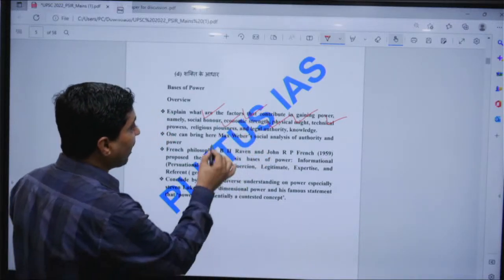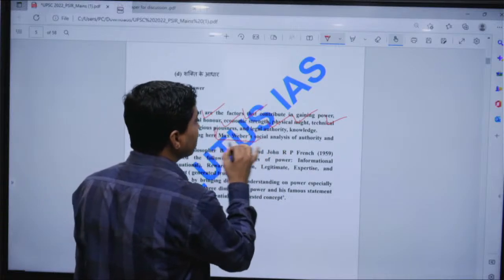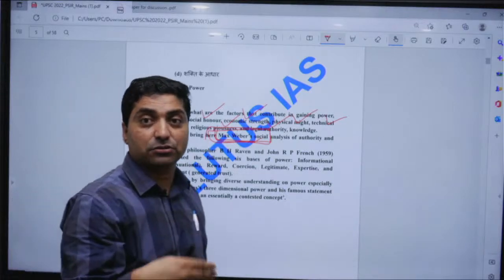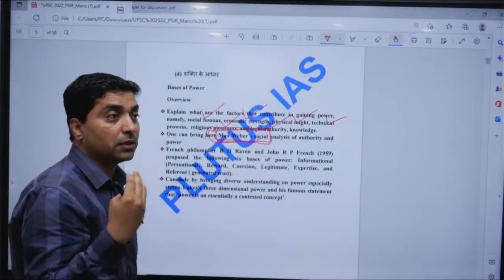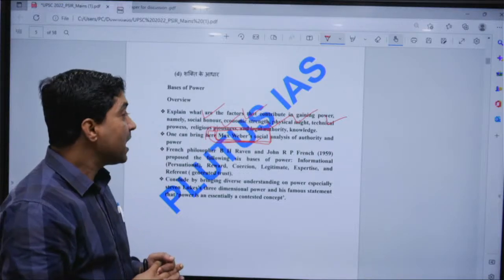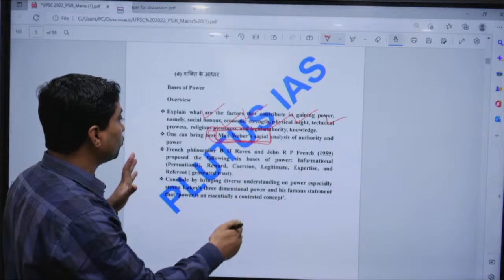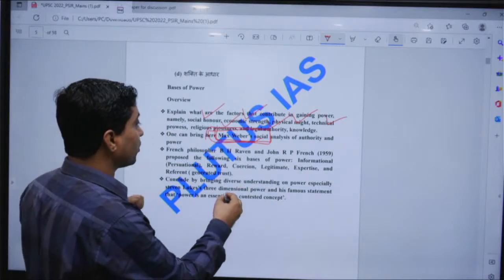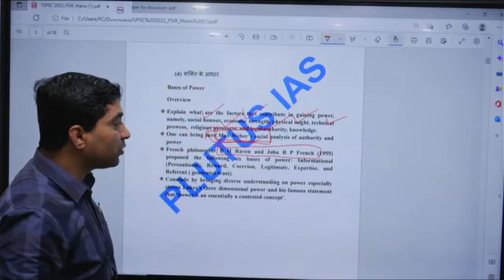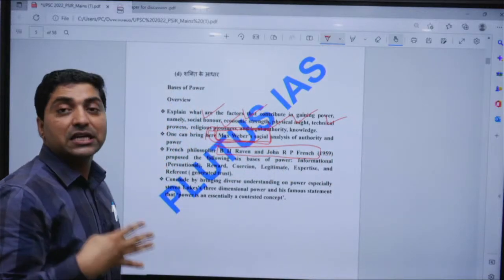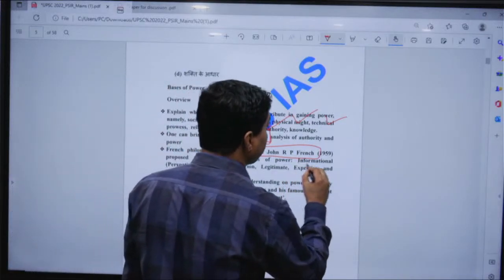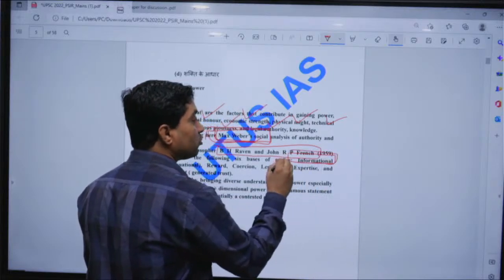And then you have to link with Max Weber's social analysis of authority and power, where he talks about charismatic authority, traditional authority and rational legal authority. And then one needs to talk about the social psychologists Bertram Raven and John R.P. French. They talked about six bases of power, which are informational, and persuasion. Persuasion is also a form of power.